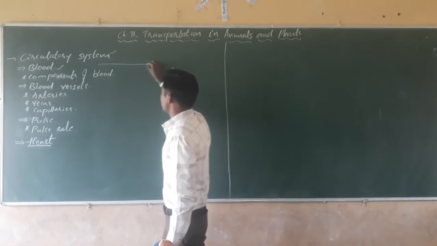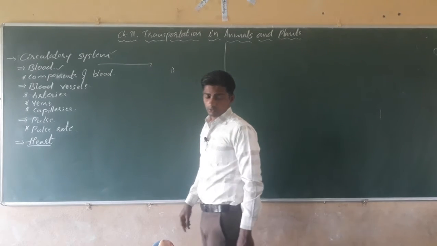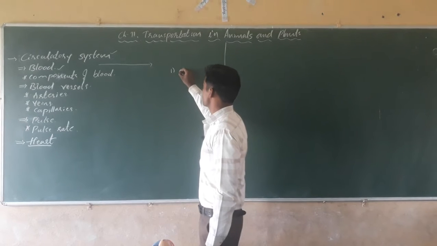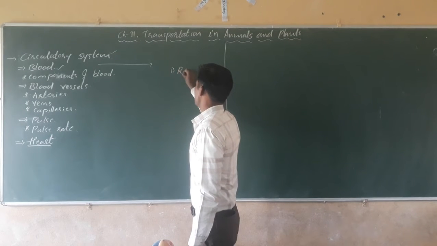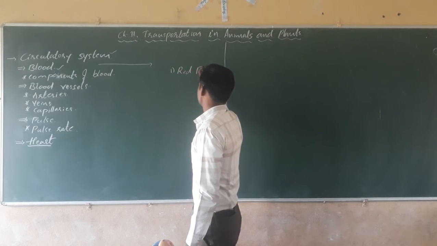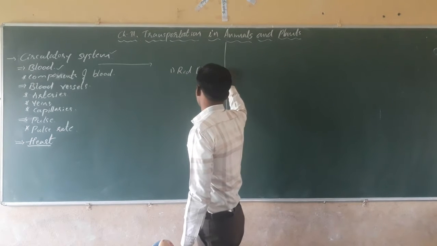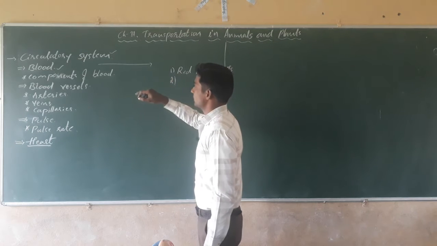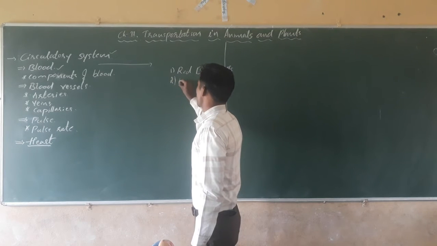The blood contains different components. The first one is red blood cells. The second one is white blood cells.